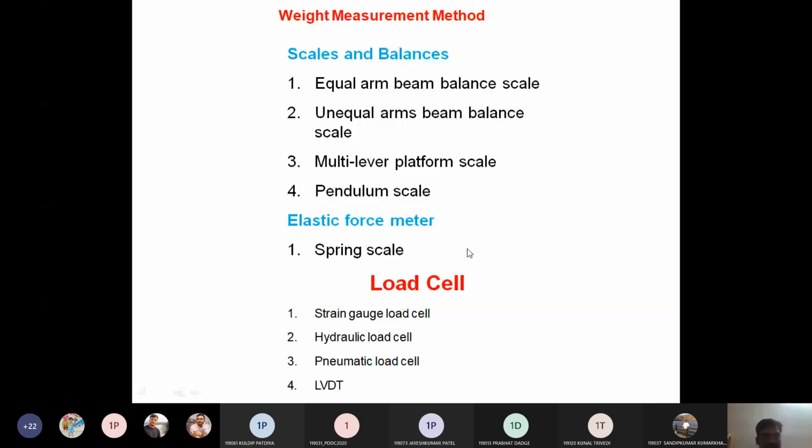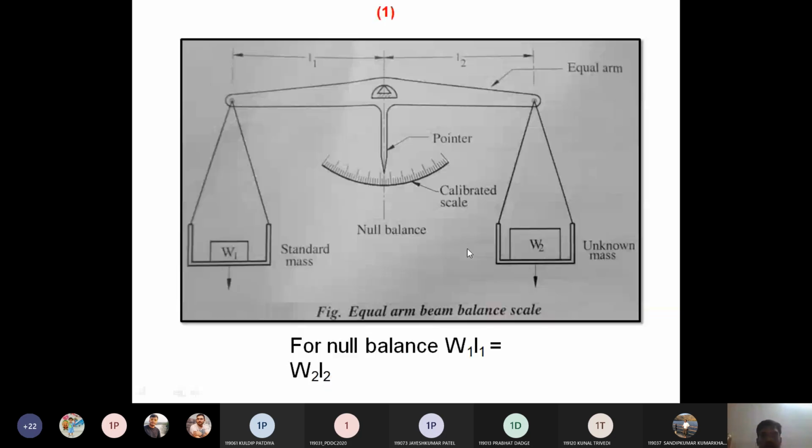Now start with the first, scale and balancing, the equal arm balance method.